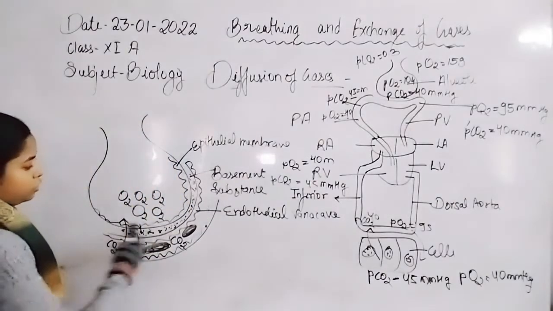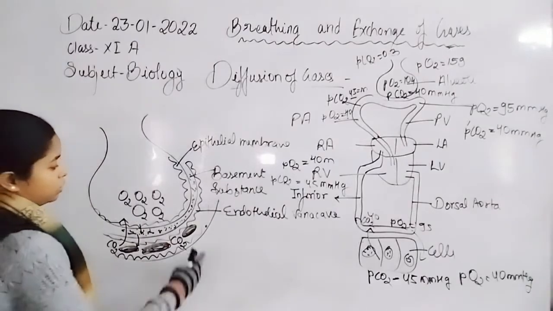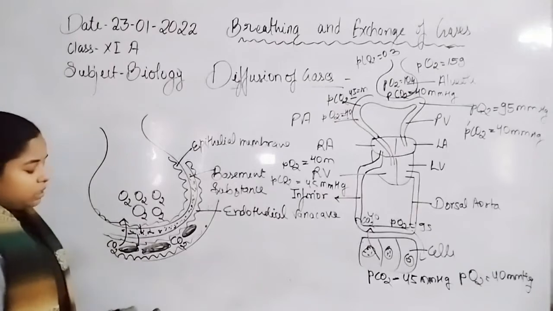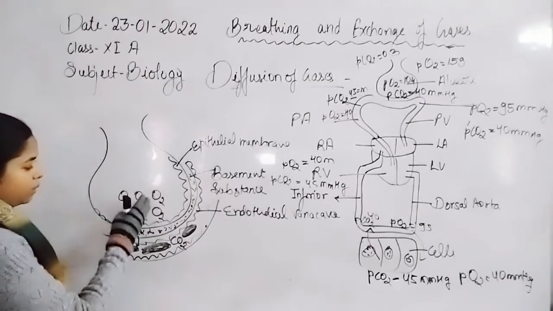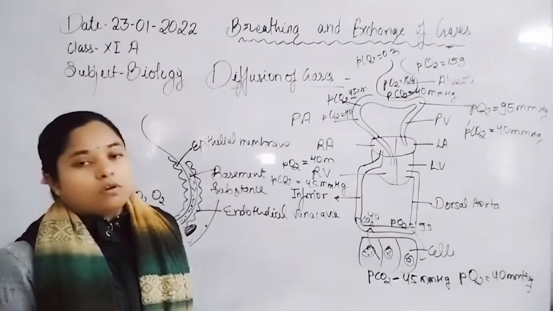Here is the structure of the lung alveoli, which is formed by the epithelial membrane lining, and the endothelial membrane is present in the blood capillaries. Oxygen diffuses from higher pressure to lower pressure, 95 mmHg, whereas the partial pressure of carbon dioxide is about 40 mmHg.